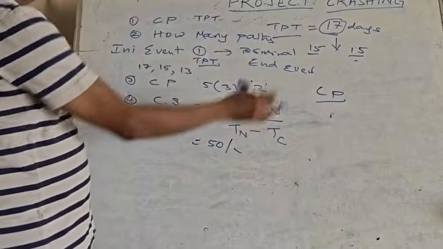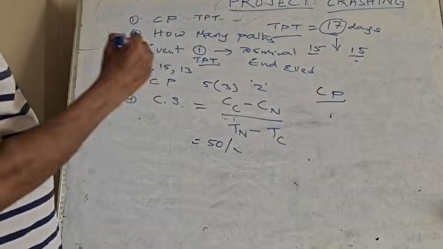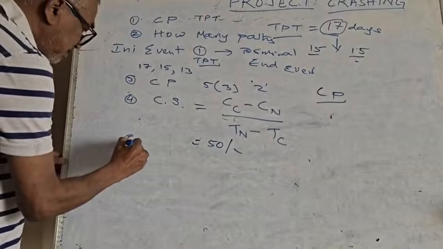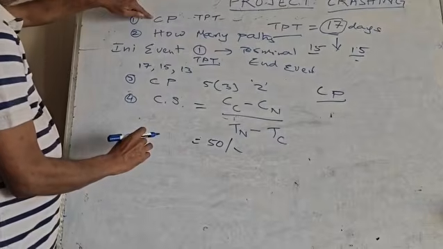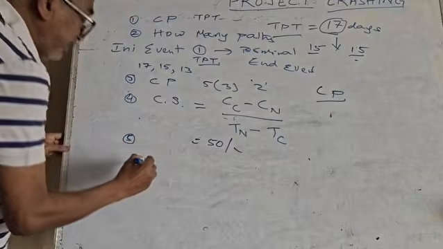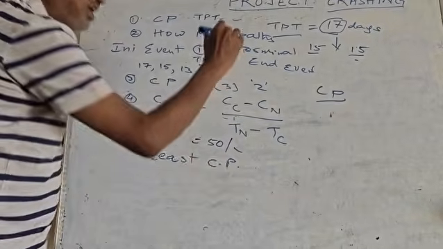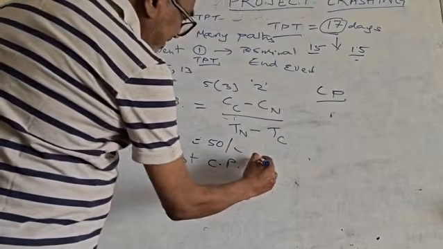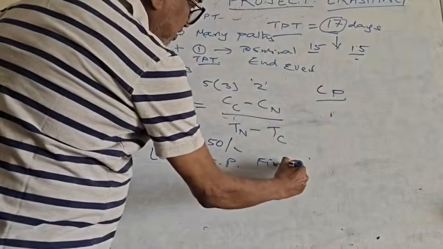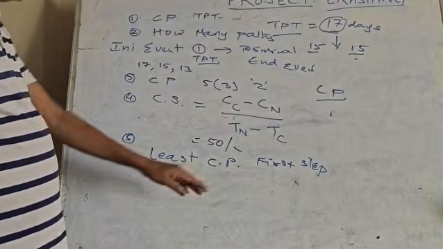Then you need to mark on the network the cost to slope, because the next step will be, among the critical activities or among the activities along the critical path, you need to consider the least cost to slope initially. So first step of the process, crashing. What is the first step?